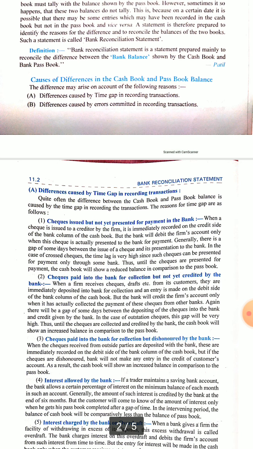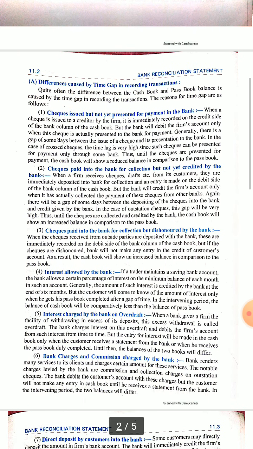So that is the time gap. And differences are sometimes also caused by errors committed in recording transactions. Sometimes whatever is concerned with the bank is not mentioned in the cash book because the cashier may have made a mistake. So we will see one by one.